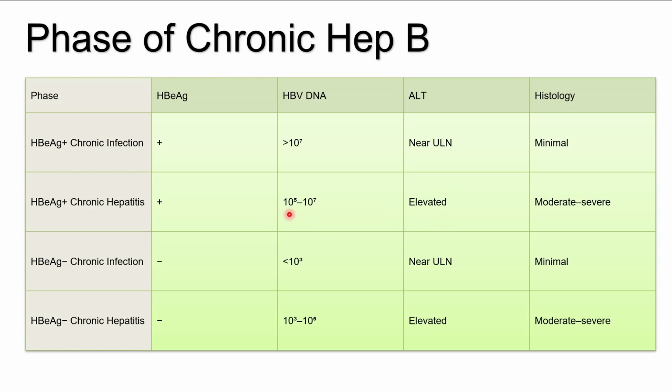Viral load can be 10 power 5 to 10 power 7 with histology of moderate to severe changes. HBeAg-negative chronic infection is there when HBV DNA titers are high, HBeAg is negative, ALT is near the upper limit of normal, and there are no or minimal histological changes. HBeAg-negative chronic hepatitis is when the viral load is detected and the ALT levels are elevated. These are the four different types of chronic hepatitis that we usually face in patients.